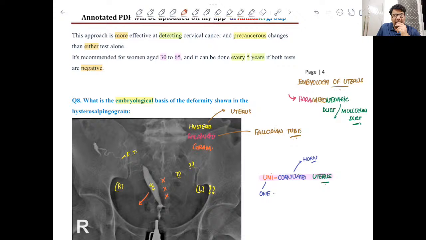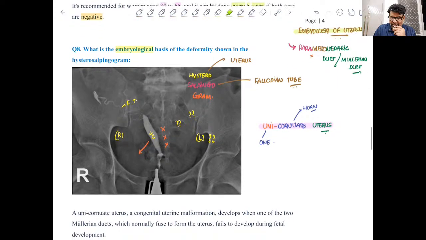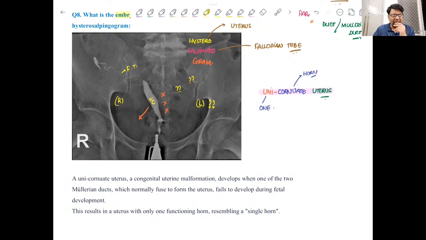So this is the case here. There is no development of the left side of uterus, and this is because there is no paramesonephric duct on the left side. So the embryological basis of unicornuate uterus is that there is no left-sided paramesonephric duct.